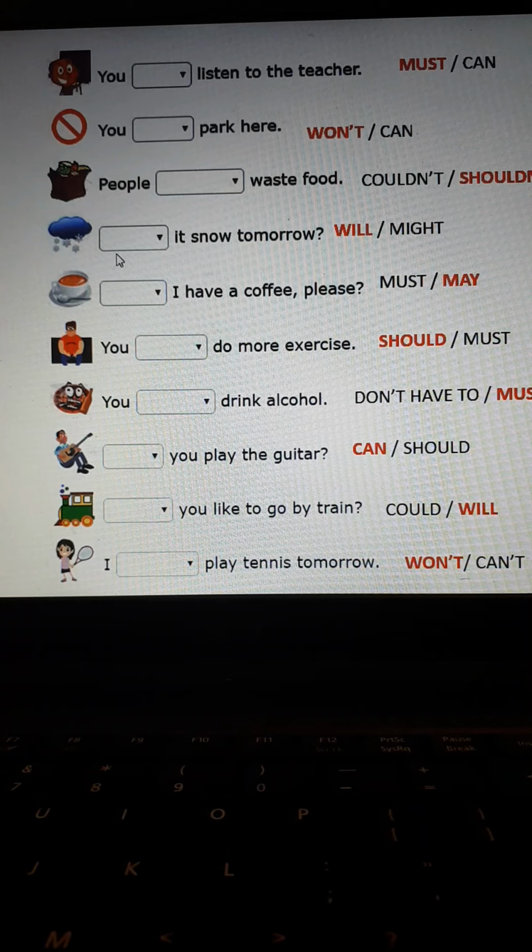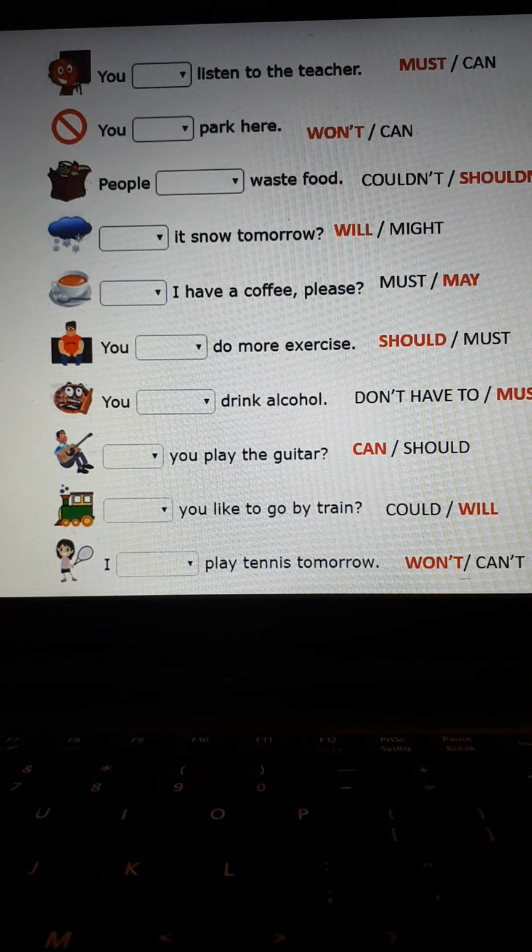Now, in the next one, another tip that I could give you is that will always works in a question. It is commonly used in a question also. So, will it snow tomorrow? For example, today, how was the weather? Today it was nice.